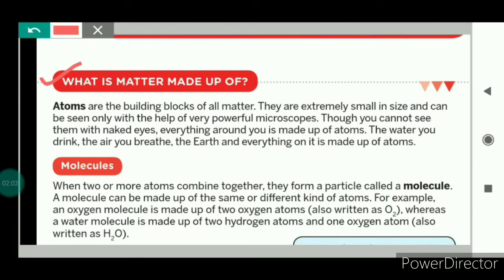Now we will see what matter is made up of. Matter is made up of small particles called atoms. Atoms are the building blocks of all matter. Building blocks means the smallest unit from which something is made up. For example, to make a house, we need bricks. Bricks are layered one above another to make a house. So bricks are the building blocks of a house. In the same manner, atoms are the building blocks of all matter. That means matter is made up of small particles called atoms.